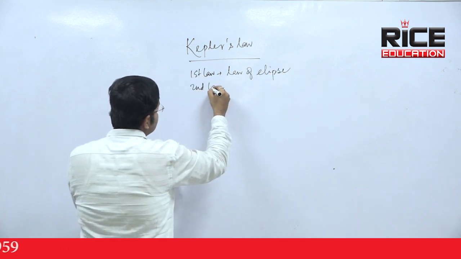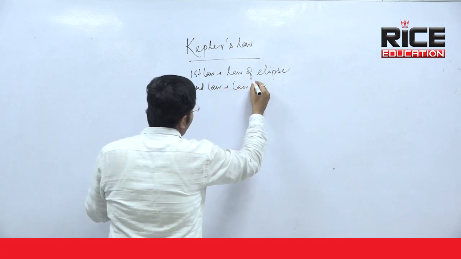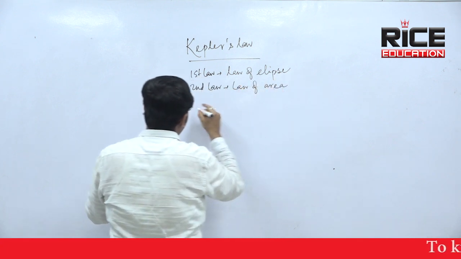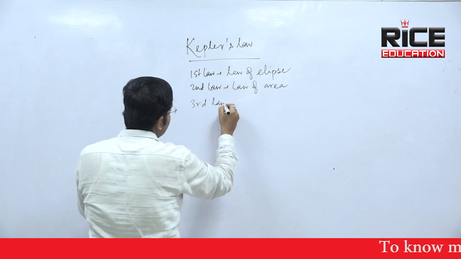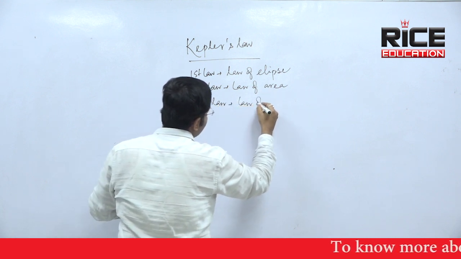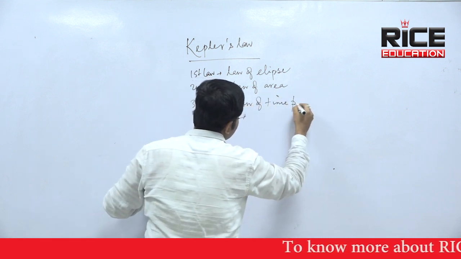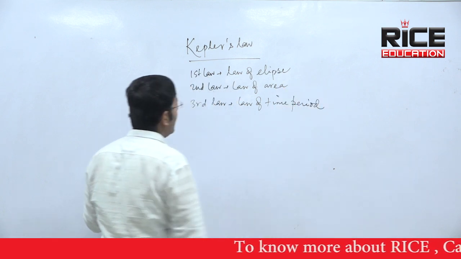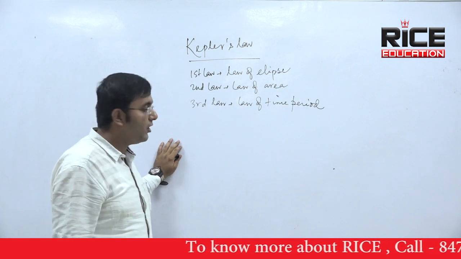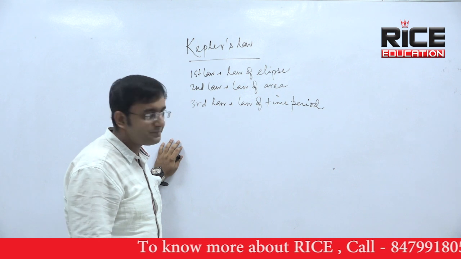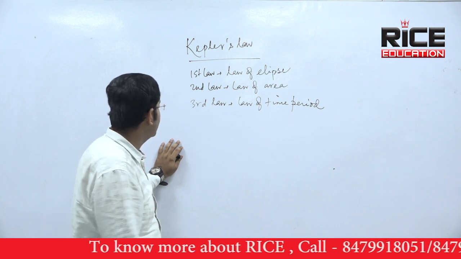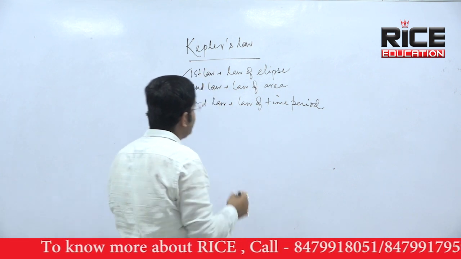Second law is called law of area, and third law is called law of time period. Law of ellipse, law of area, and law of time period. Okay, these are the 3 laws of Kepler. Now one by one I am going to explain you this.